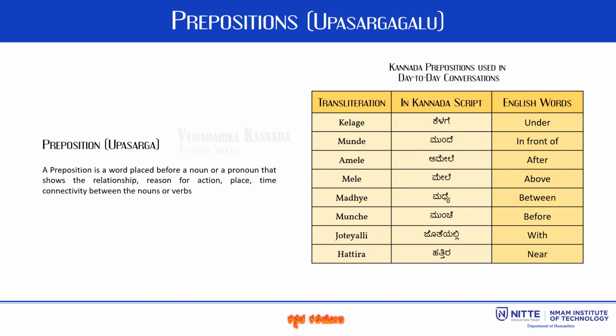In the sentence, he sat on the chair. Here the word on is a preposition which reflects the relationship between the noun, which is chair, and the subject, which is he. The Kannada translation of the sentence is avanu kurchiya mele kulitanu. The word mele is equivalent to the word on.